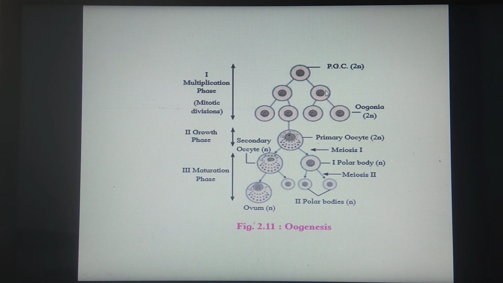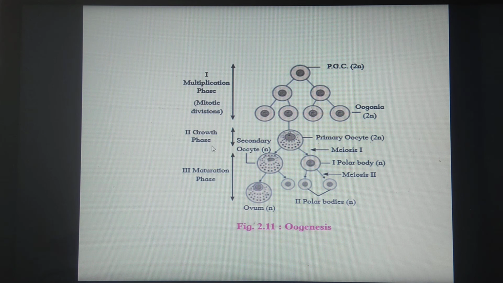So 2 cells are formed. Again these 2 cells undergo the next mitotic division, and from these, 4 cells are formed called oogonia, which are diploid, having 2n number of chromosomes. So in this stage, mitotic division takes place and the number of cells multiplies. That means a large number of oogonia are formed, and this is called the multiplication phase. Here it is written that it involves mitotic division.